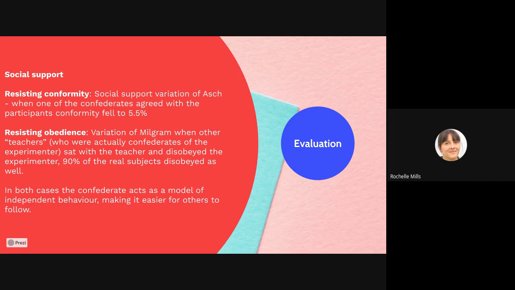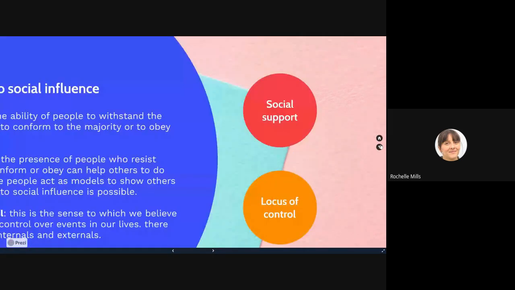And you can also use social support just to say, well, actually, when we're explaining social influence, it's really complex. There are lots of different factors that can be at play, if that makes sense.